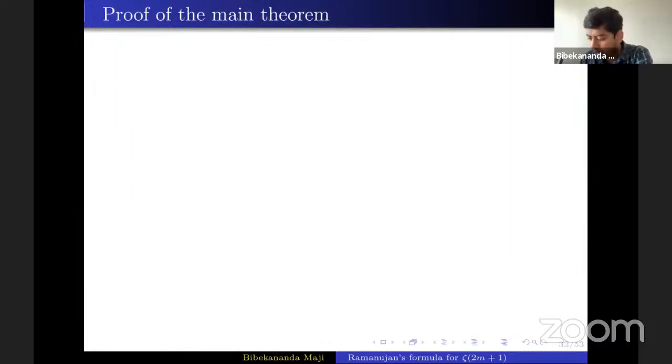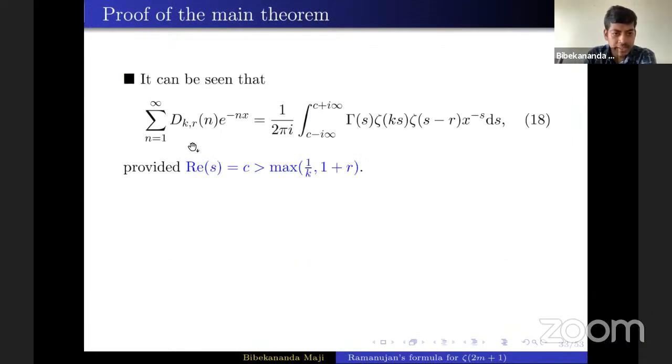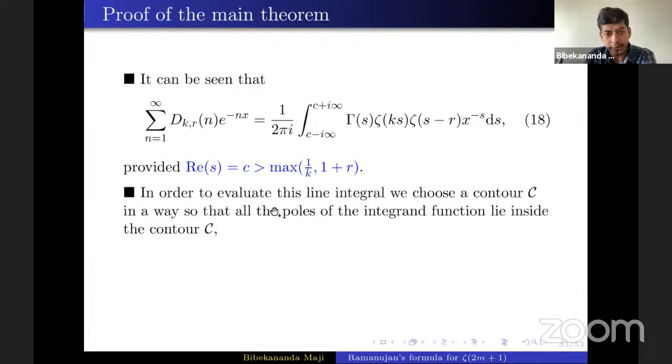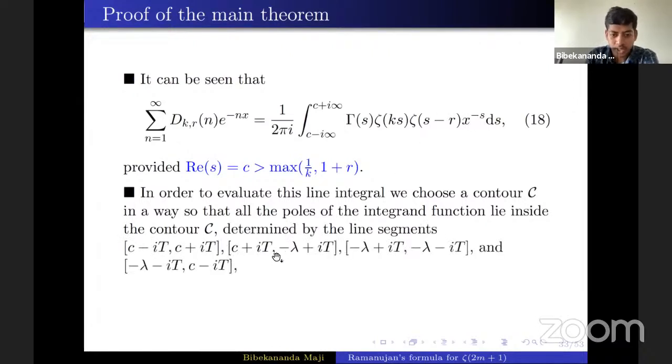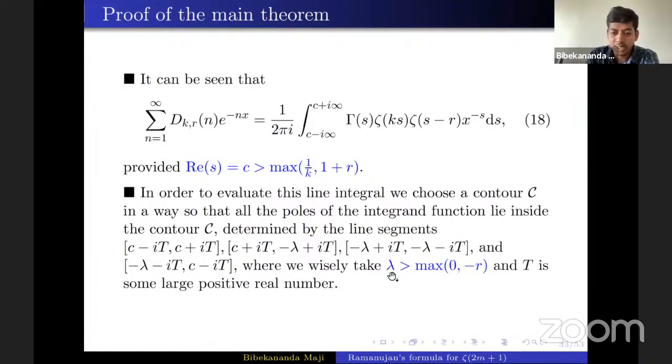Okay, so let me quickly go through the proof. First we write this series in terms of this line integral. Then to evaluate this line integral, we choose a contour in such a way that the poles of this integrand function lie inside the contour. These are the line segments of the contour, where lambda you have to choose a little cleverly, it should be the maximum of 0 or minus r. Since r is any integer, r can be positive as well as negative. And t is some large positive real number.